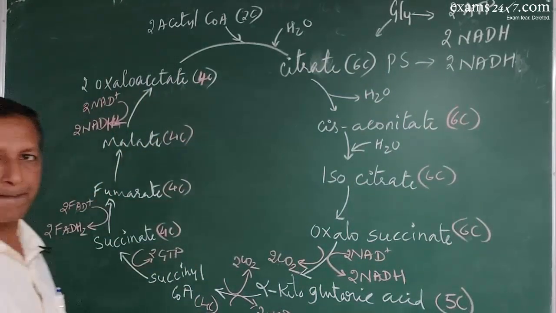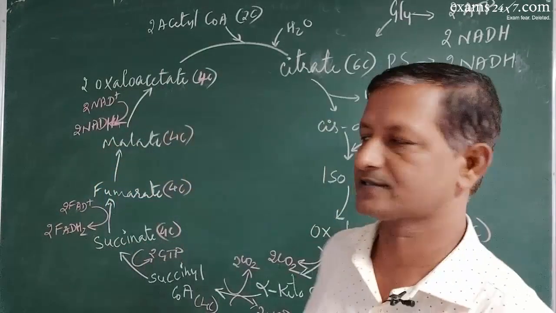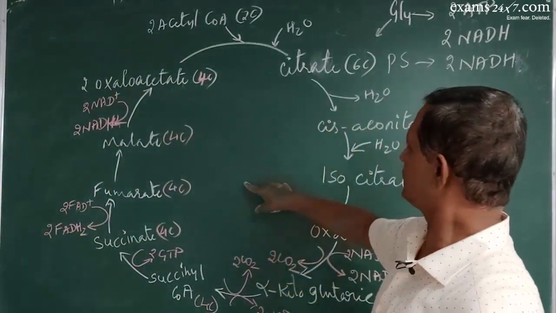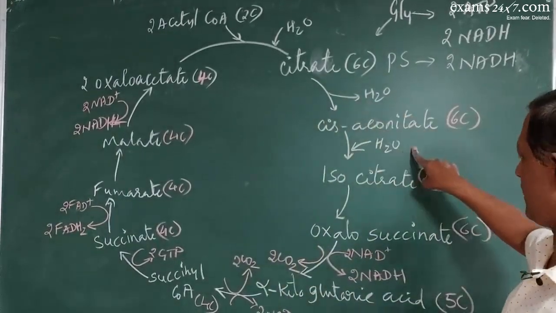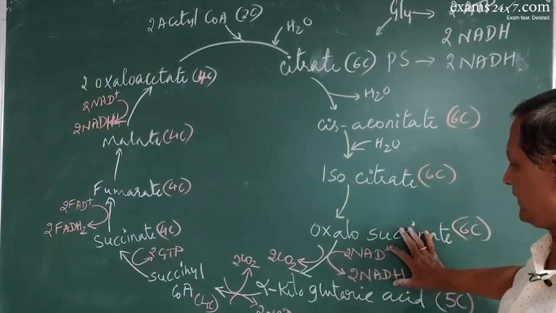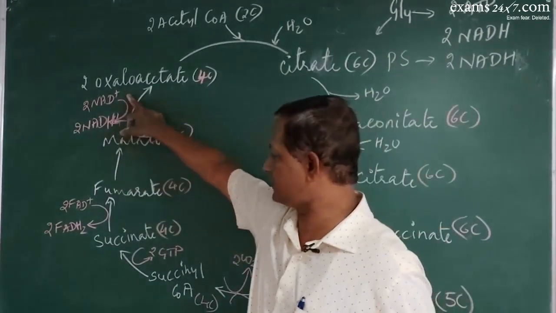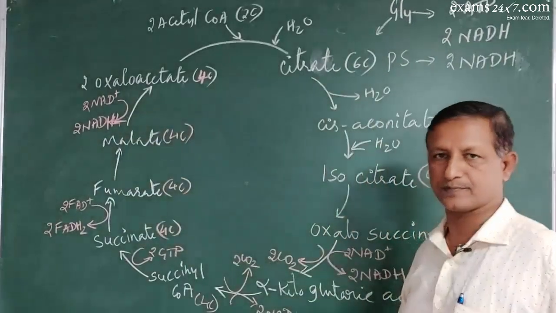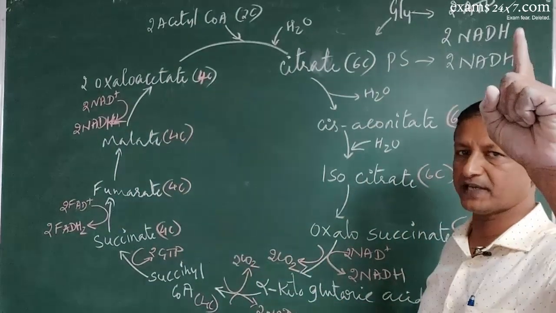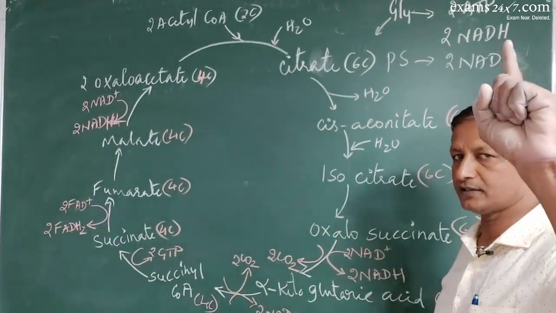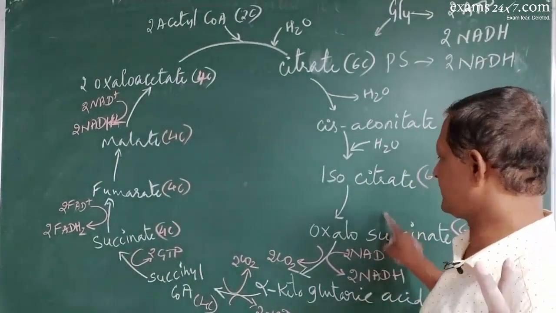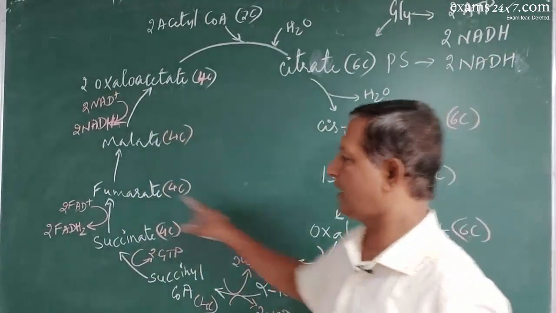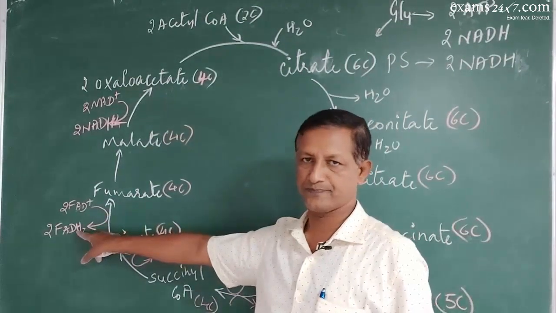Hope you are clear. Look at the entire process. Here you will see the formation of one NADH, another NADH, and one more NADH. One single turn of Krebs cycle produces 3 molecules of NADH and a molecule of FADH.